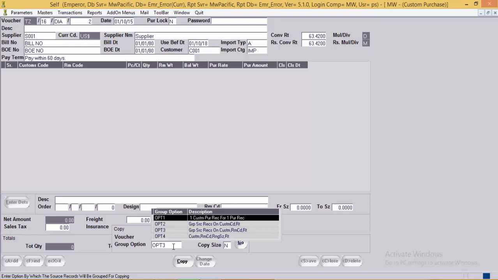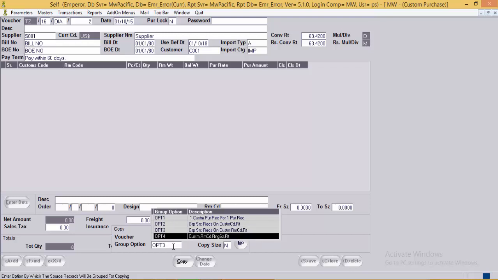The most detailed level is option 1, where one custom purchase record is copied for each purchase record entered in the purchase entry. Now option 2, as in the customs, no one prefers to keep the stock too much in detail. So the user usually opts for option 2, which groups the record by the customs code and the rate. Next is option 3, where the grouping is done based on the customs code, RM code and the rate.